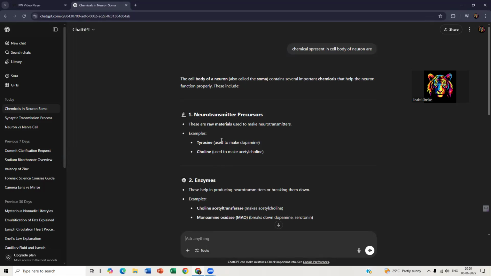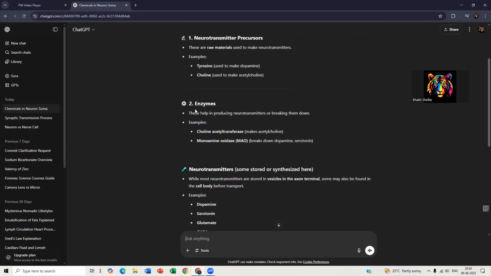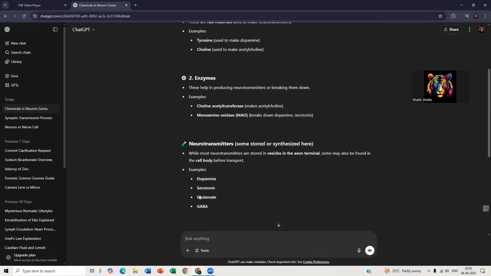Like tyrosine, used to make dopamine, and choline, which is used to make acetylcholine. Enzymes help in producing neurotransmitters and breaking them down. Then, what neurotransmitters are stored and synthesized here? Dopamine, then GABA protein, it's a protein.